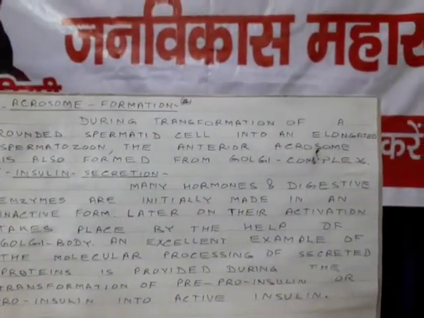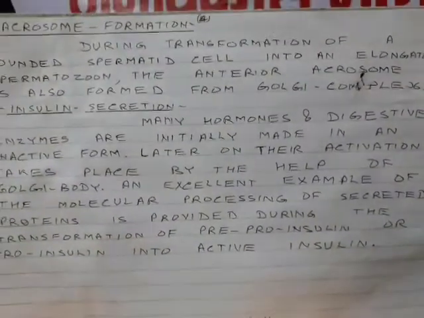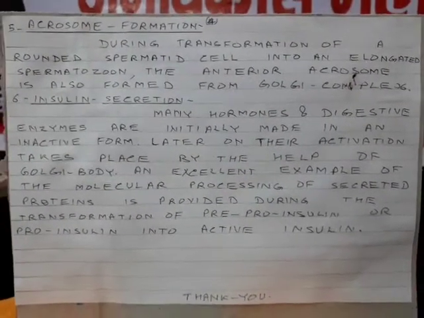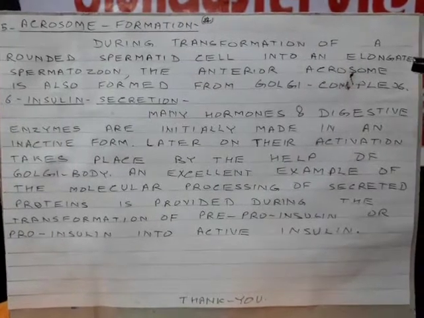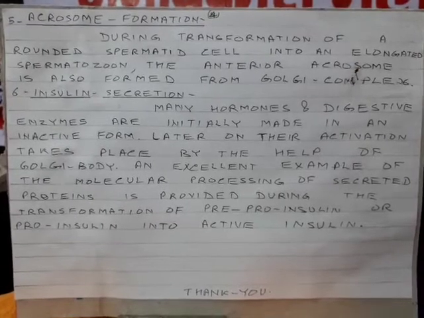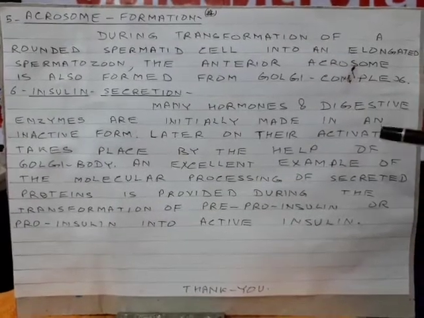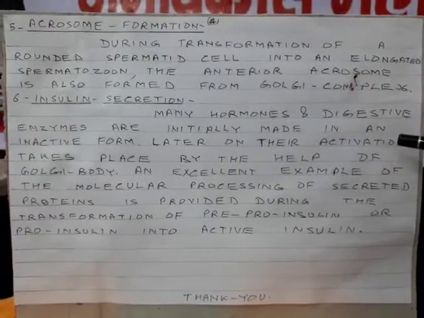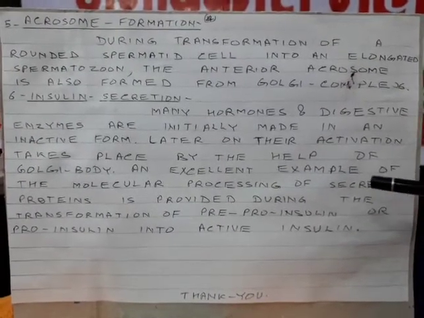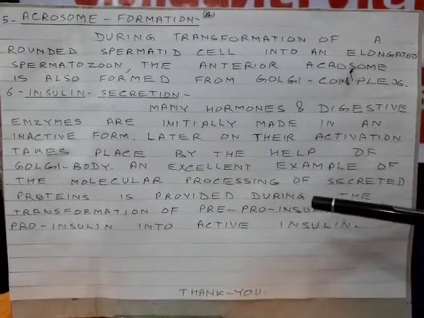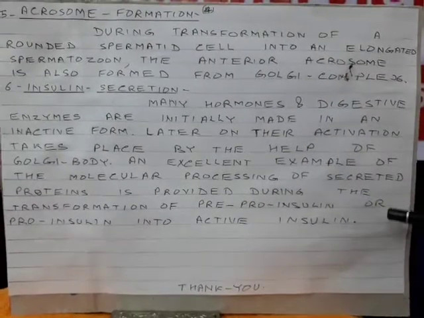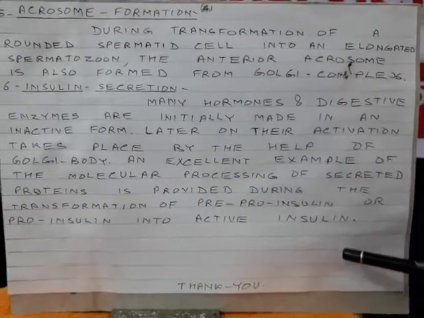The fifth function is acrosome formation. During transformation of a rounded spermatid cell into an elongated spermatozoon, the anterior acrosome is also formed from the Golgi complex. Sixth, many hormones and digestive enzymes are initially made in an inactive form. Later on, their activation takes place by the help of the Golgi body. An excellent example of the molecular processing of secreted proteins is provided during the transformation of pre-proinsulin or proinsulin into active insulin.